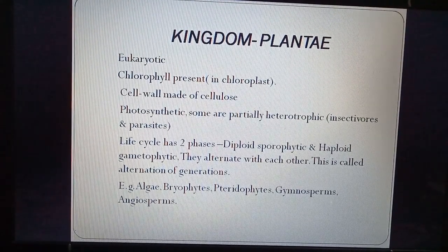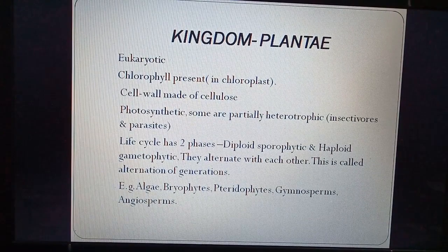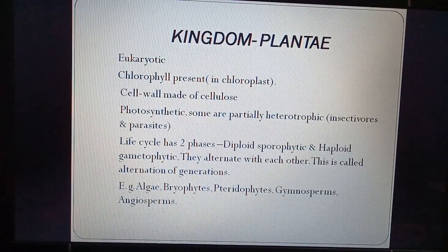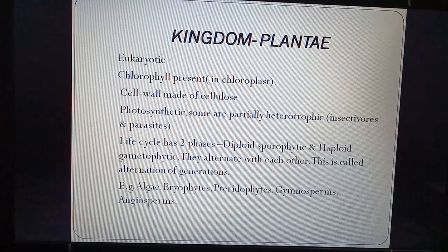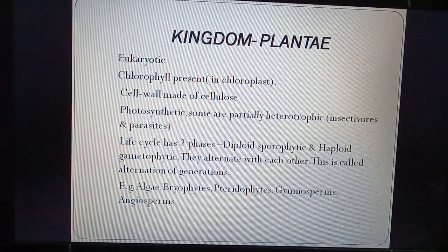One is diploid sporophytic. So diploid means when they have double number of chromosomes or paired chromosomes, and haploid gametophytic. Haploid means half number of chromosomes, and gametophyte means when they are reproducing in the form of gametes.